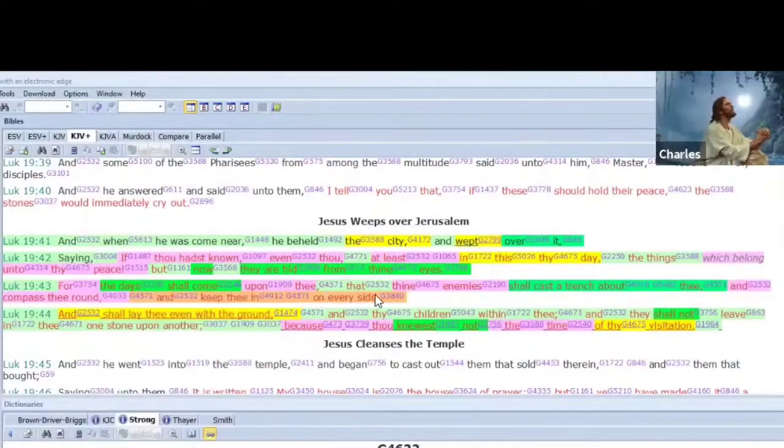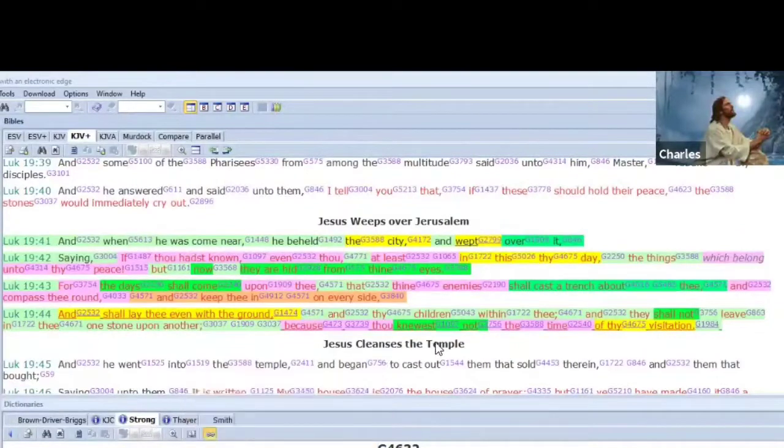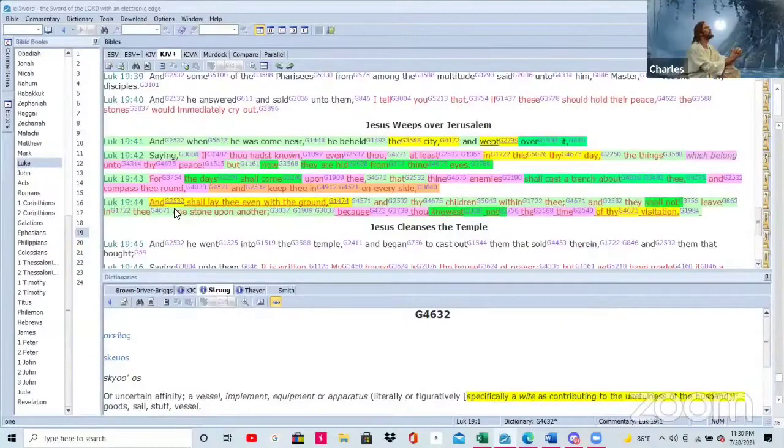For the days shall come upon thee, that thine enemies shall cast a trench about thee, and compass thee round, and keep thee in on every side, and shall lay thee even with the ground, and thy children within thee, and they shall not leave in thee one stone upon another, because thou knewest not the time of thy visitation. Drop the mic.